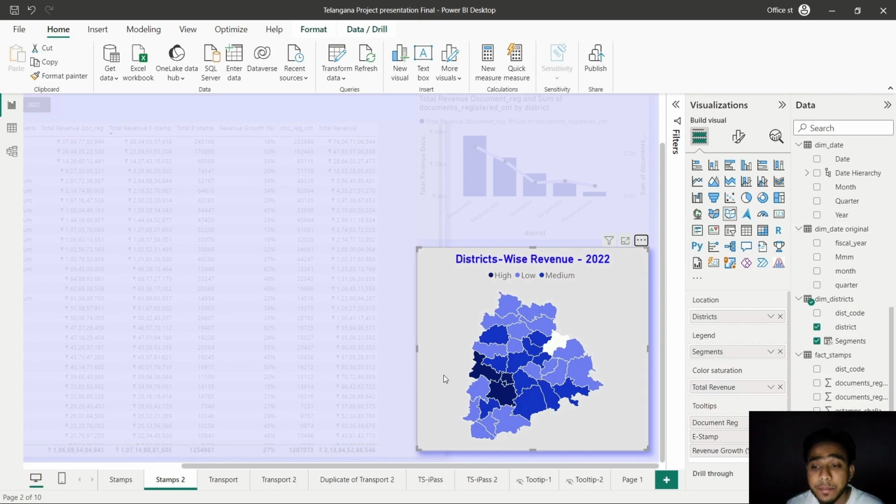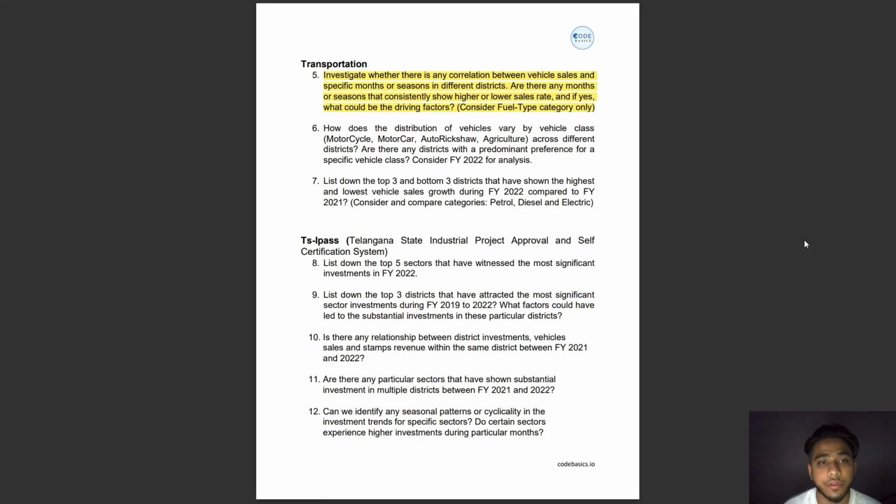This segmentation helps us understand how stamp registration revenue varies across Telangana and provides valuable insights for strategic planning and resource allocations. Now let's start with the transportation.